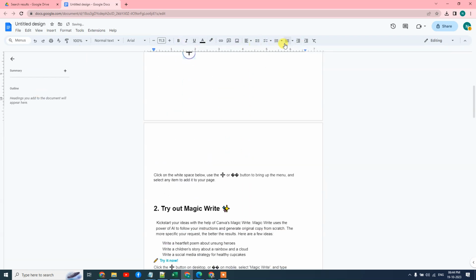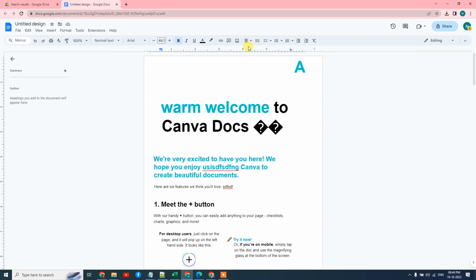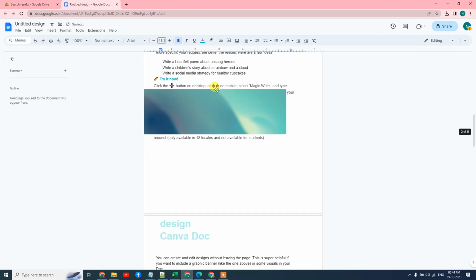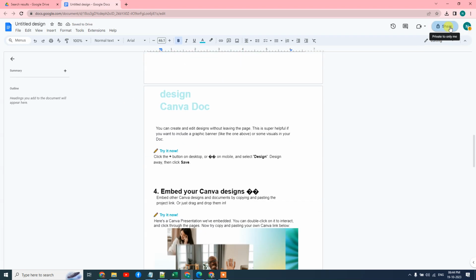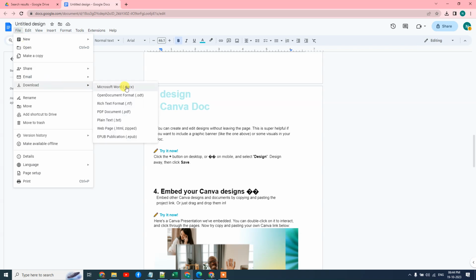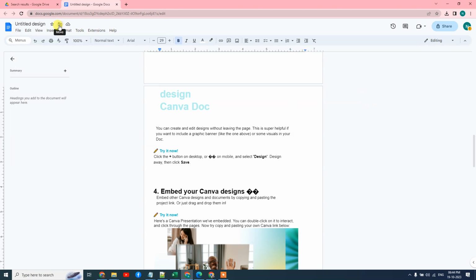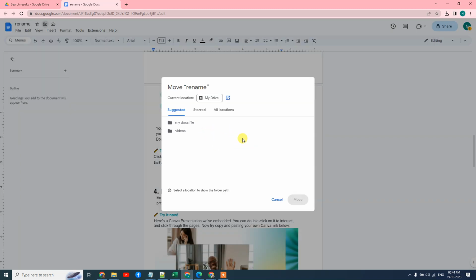You can use tools if you want. Okay, after you are done, you can share it as a Google Doc, or you can download it as a PDF file. Okay, it will be downloaded to your device only. If you want to save it as a Google Doc, you just have to rename it. Okay, rename, and it will be saved in Google Drive, or you can select the folder from Google Drive where you want to save, or you can create a new folder.